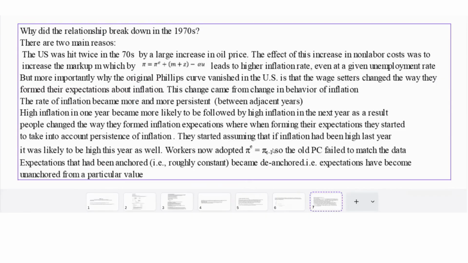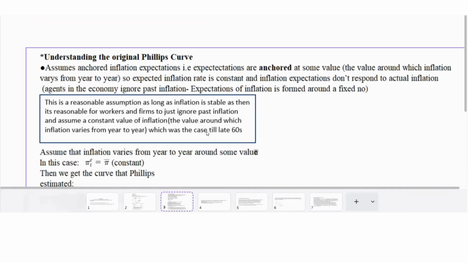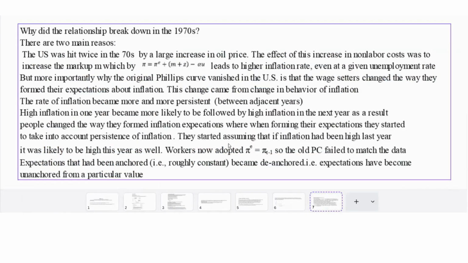Because remember, how you form inflation expectation depends upon the behavior of inflation. Like over here, we said anchored inflation expectations is only reasonable if inflation is stable, it's not persistent. So what happened in the 1970s was that they changed the way they formed inflation expectations, which came from a change in the behavior of inflation. The rate of inflation became more and more persistent. High inflation in one year became more likely to be followed by high inflation in the next year.